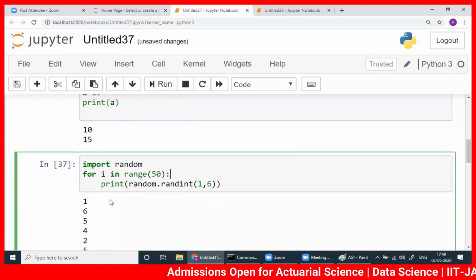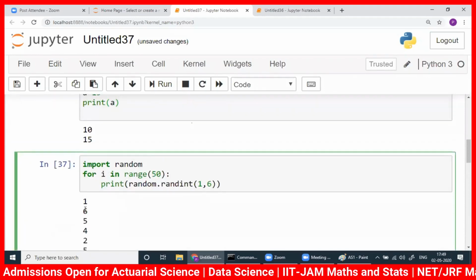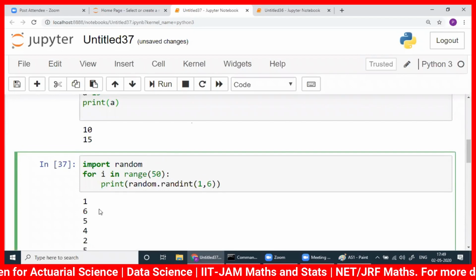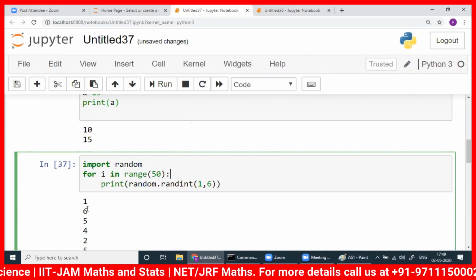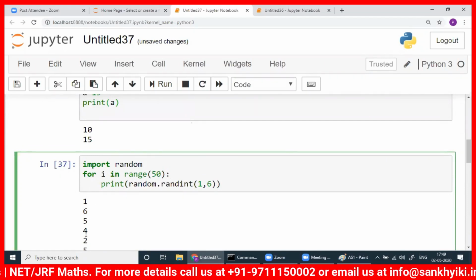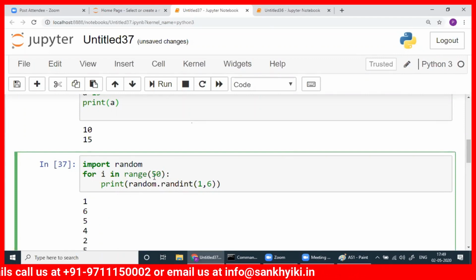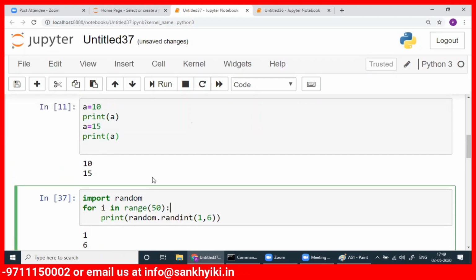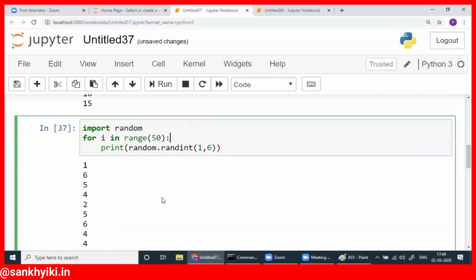Suppose somebody says you find the average of all this. You know, average will be around 3.5. If you study statistics, then fine. Otherwise also, you definitely will learn on the way. So I can collect all these numbers and then I can find the mean. You can do it 50 times, 100 times, even 500 times.